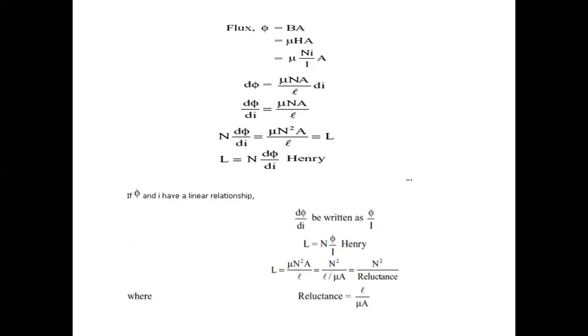Taking this side, dφ by dI equal to μ N A by L. You know that L equal to, from the definitions we have already taken, N into dφ by dI, that is the expression, right? Now from the basic definitions, again L equal to μ into N square A by L. Both are the same expressions, but one in terms of the basic quantities and one in terms of the flux.